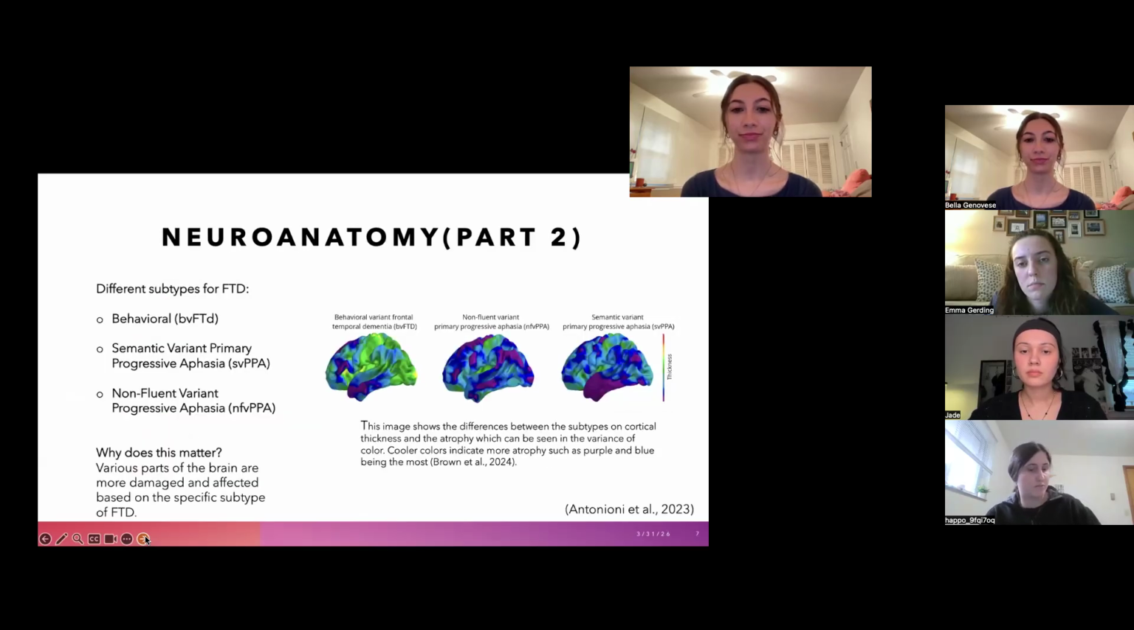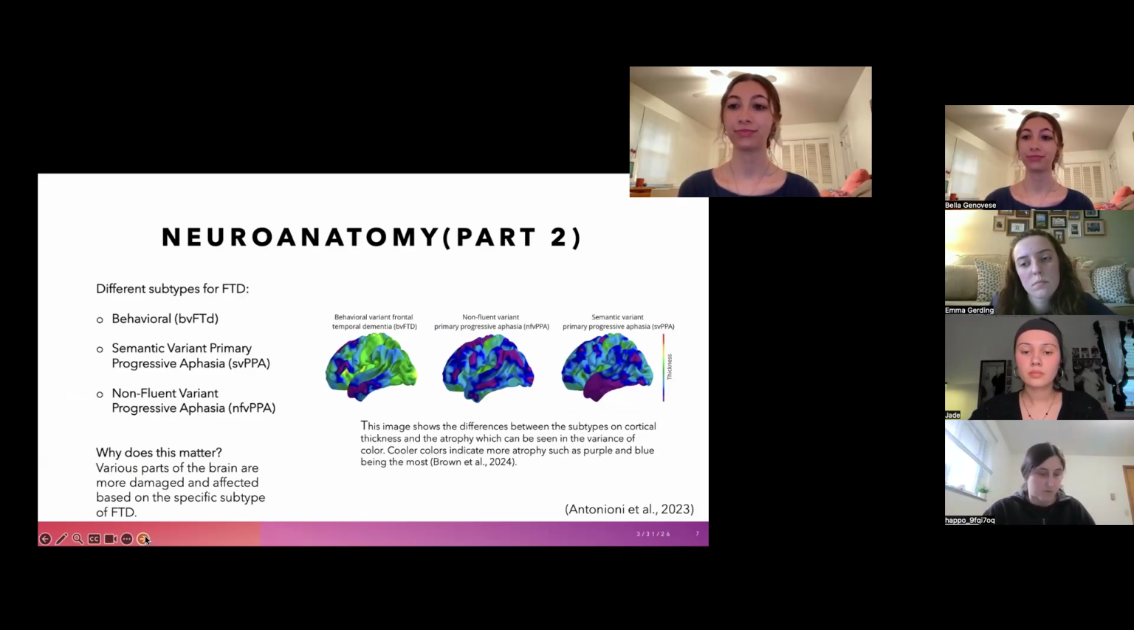And then here's part two of this. We have different subtypes of FTD, which is really interesting. We have the behavioral subtype, which alters behavior and personality. Then we have semantic variant primary progressive aphasia, which deals with language deficits and impaired word formulation, and then non-fluent variant primary progressive aphasia, which is difficulty in speech production and language formulation.